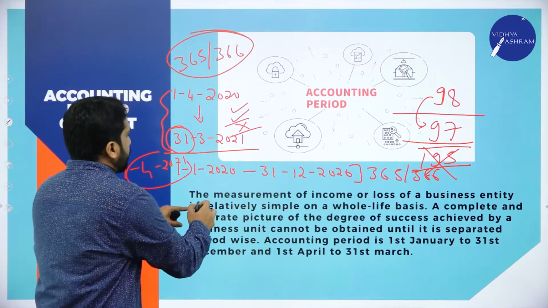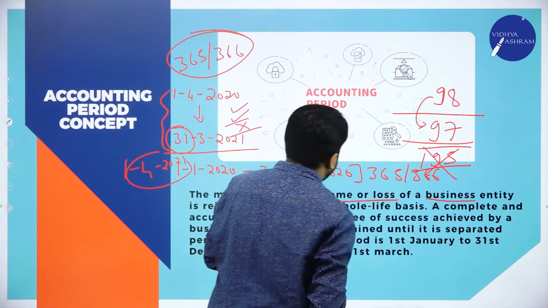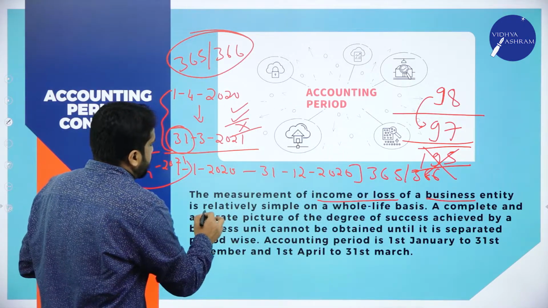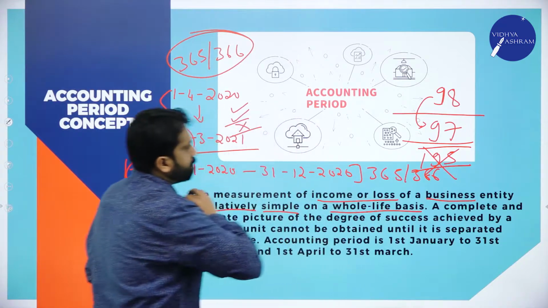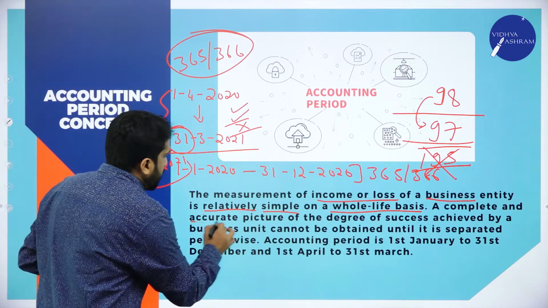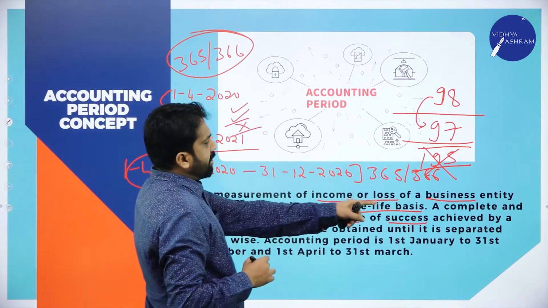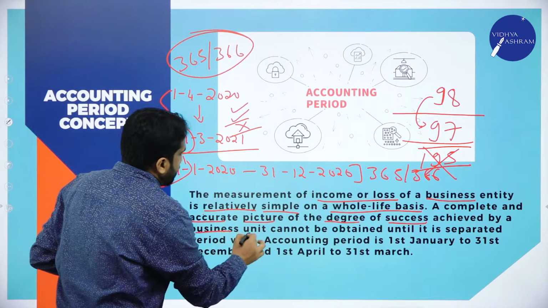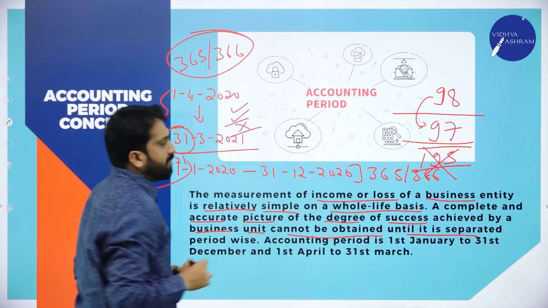Now, the measurement of income or loss of a business entity is relatively simple on a whole life basis. But a complete and accurate picture of the degree of success achieved by a business unit cannot be obtained until it is separated.